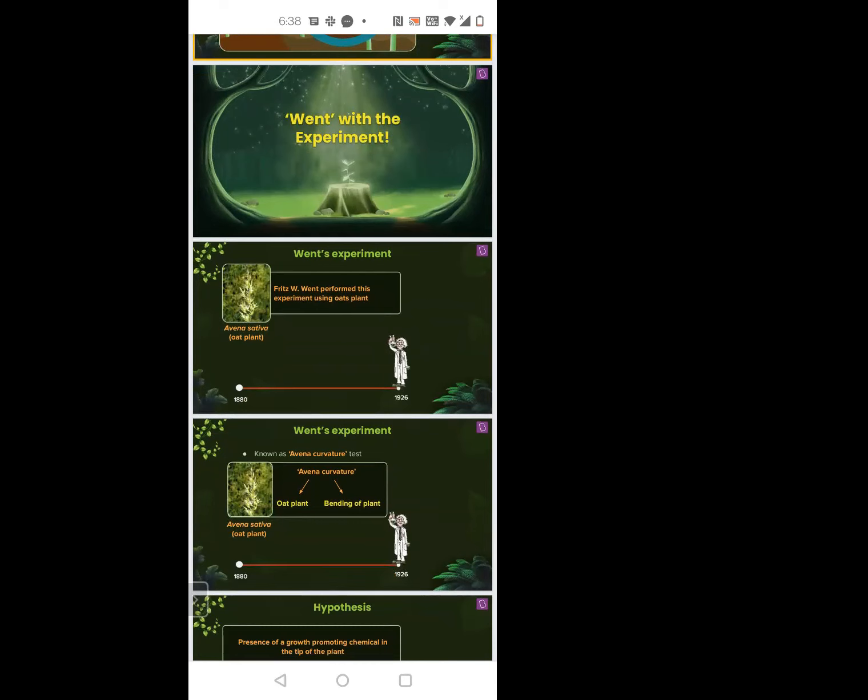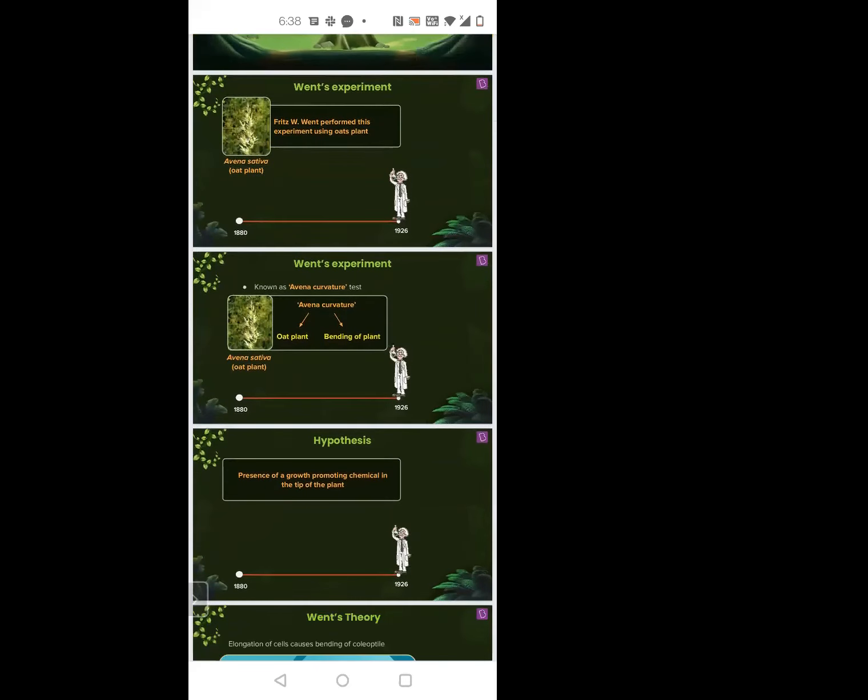So Darwin did the experiment. He just gave the conclusion saying that the coleoptile is what is responding to the light. Then came Went. Went did the Avena curvature experiment with oats plant. And when he did, he was the one who said that it is not the coleoptile, but there is some chemical which is present at the tip, which is causing the bending of the tip.